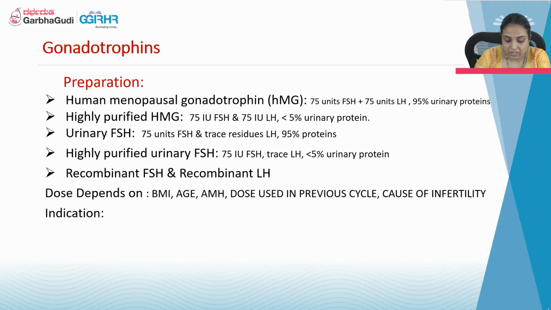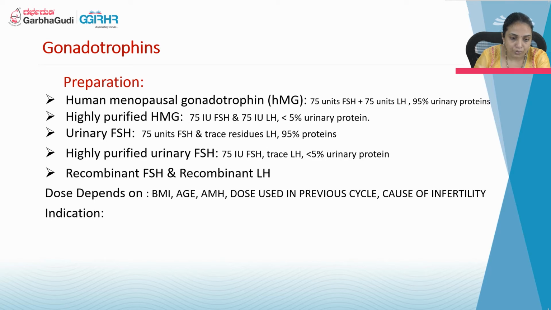And the fifth category of drug which we can use is recombinant FSH and recombinant LH. These are synthesized by recombinant technology. They are the purest form of injections, and the response will also be very good. The only thing is the cost is more compared to highly purified injections.